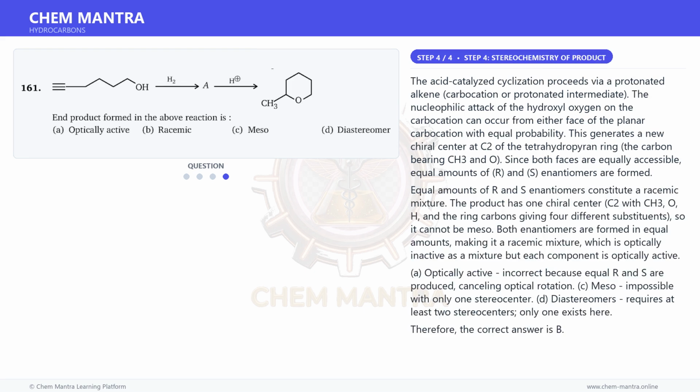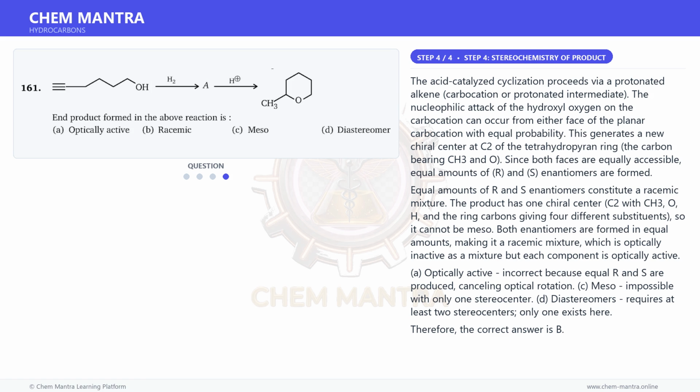And for the final step, the acid-catalyzed cyclization proceeds via a protonated alkene, carbocation or protonated intermediate. The nucleophilic attack of the hydroxyl oxygen on the carbocation can occur from either face of the planar carbocation with equal probability. This generates a new chiral center at C2 of the tetrahydropyran ring, the carbon bearing CH3 and O.